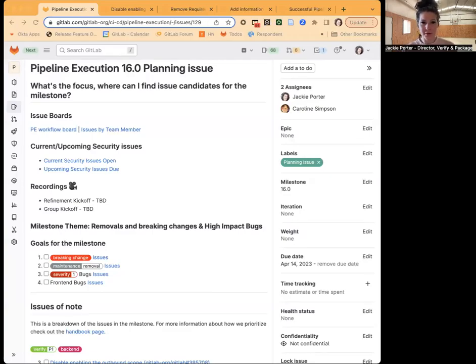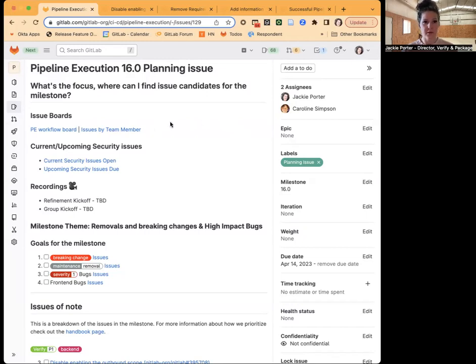My name is Jackie Porter, and I'm the product manager over Pipeline Execution Group, which covers merge trains, continuous integration, and several other key categories for making CI livable within GitLab. In 16.0, the team will be focusing mostly on removals, breaking changes, and Sev1 bugs.